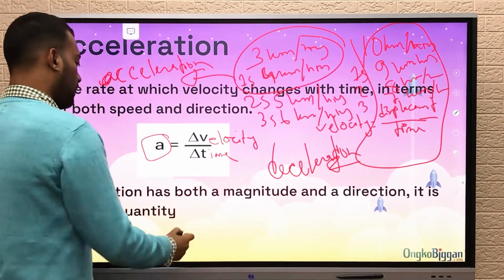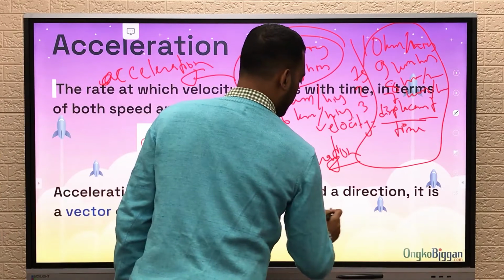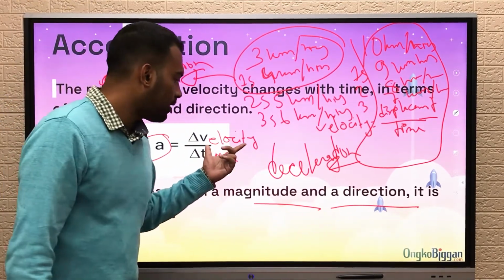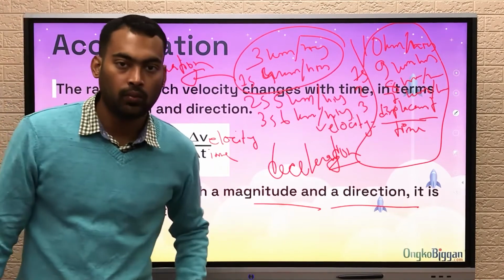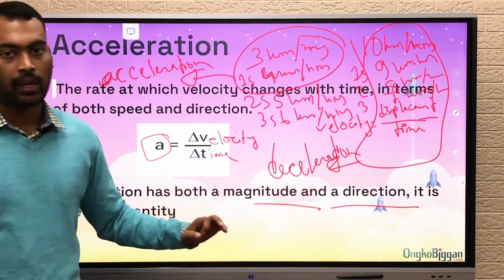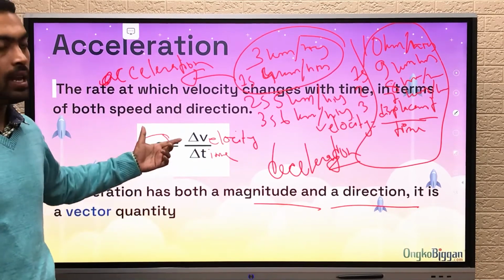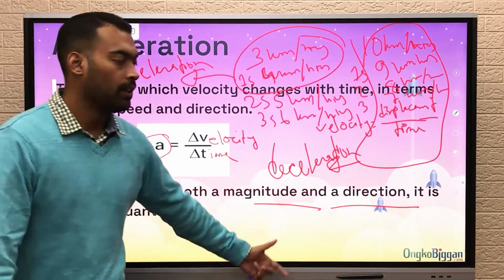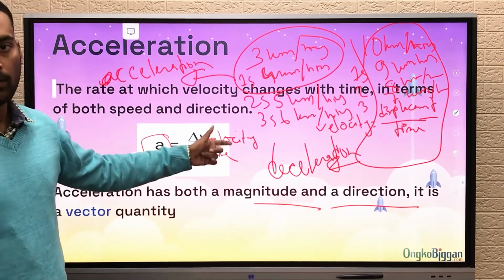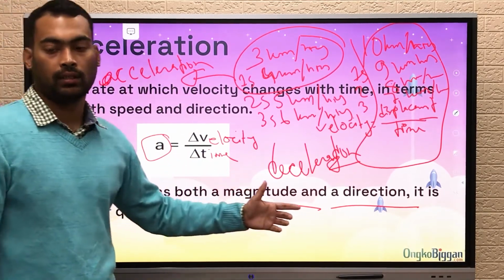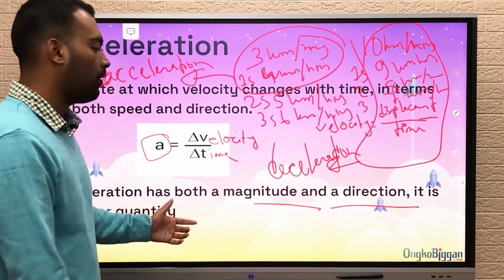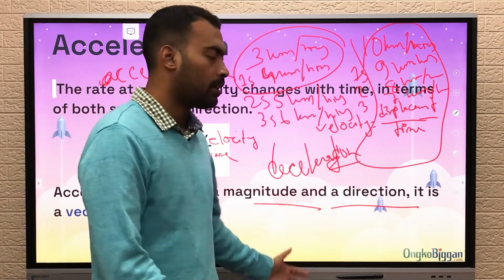And acceleration has both magnitude and direction. Why? Because we know in acceleration we have velocity, and in velocity we have magnitude and direction. So if velocity has a magnitude and direction, then obviously acceleration will have a direction too, because velocity is a part of acceleration. So definitely the acceleration will have a certain magnitude and a certain direction.